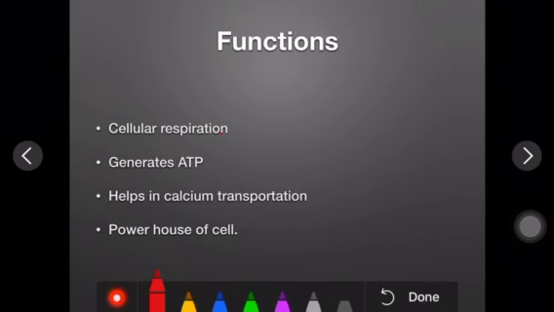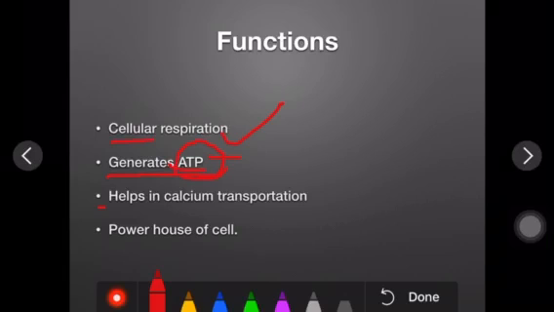First, they help in cellular respiration. Cellular respiration means each and every cell is involved in the oxidation of glucose, where the glucose is getting oxygen. This is called oxidation of glucose, and it is carried out by the cell. When they get this oxygen, they generate an energy molecule, and this is called what? ATP. The full name of ATP is adenosine triphosphate, meaning three phosphates. This you have to remember.